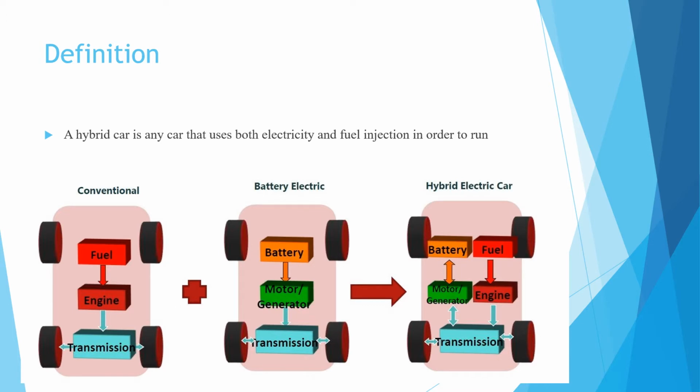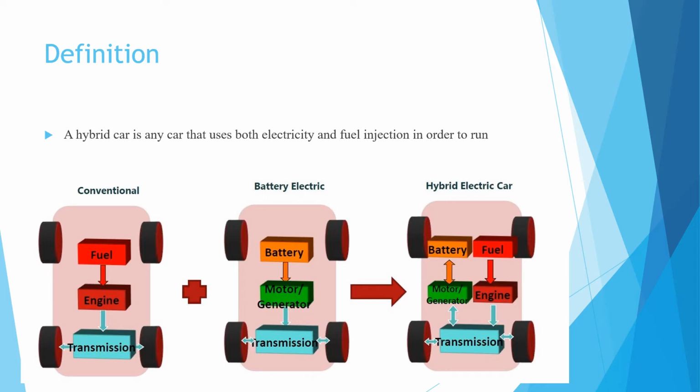Hybrid vehicle definition: a hybrid car is any car that uses both electricity and a fuel injection system in order to run. That is called a hybrid car.